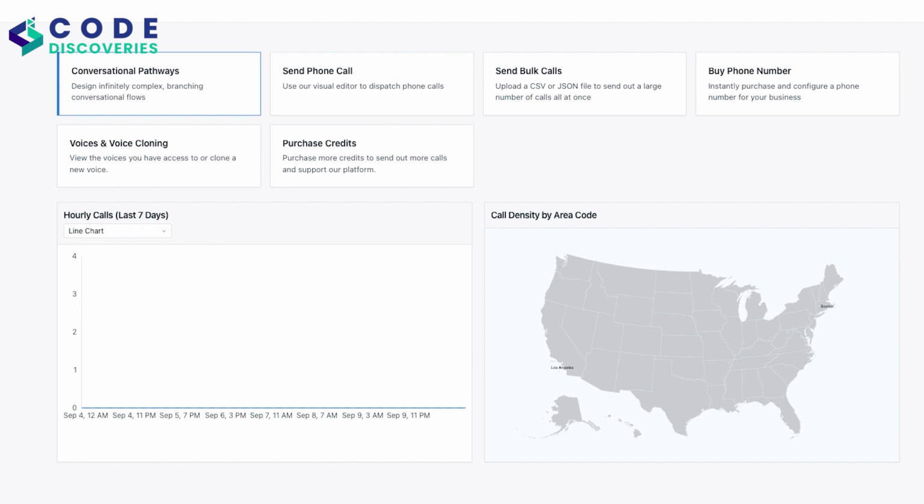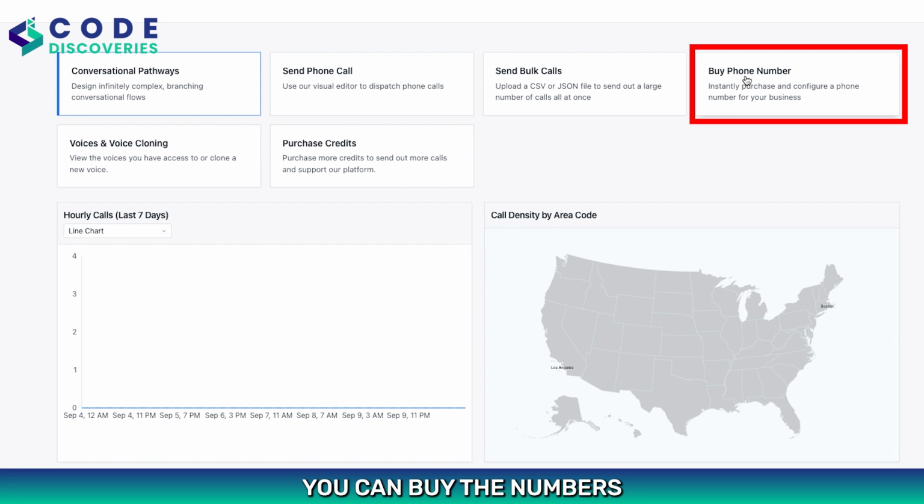About this platform, this is the home page of Bland.ai. What you can do is buy numbers from this platform. Whenever your system is making calls, it will always be going through that particular dedicated number. For that, you can simply click on buy phone number, look for the area code, and based on that area code you can buy a dedicated number.